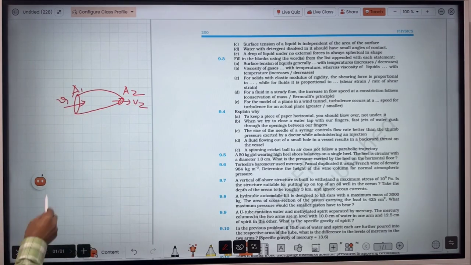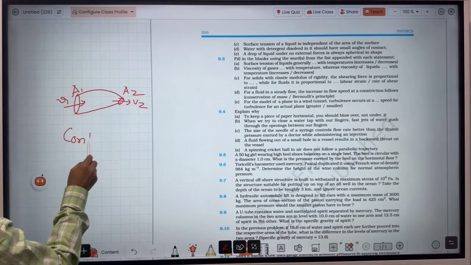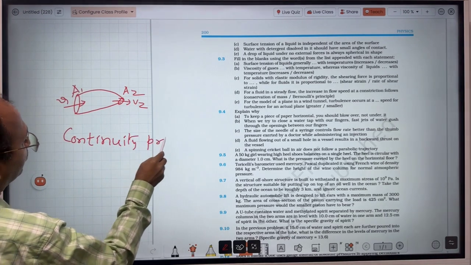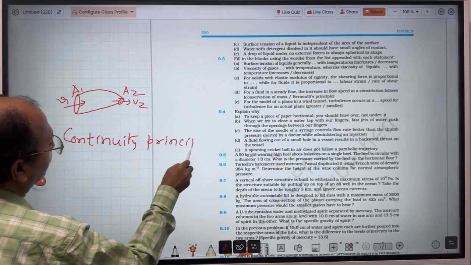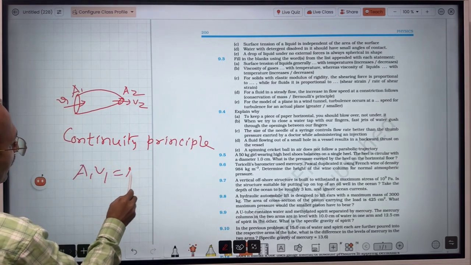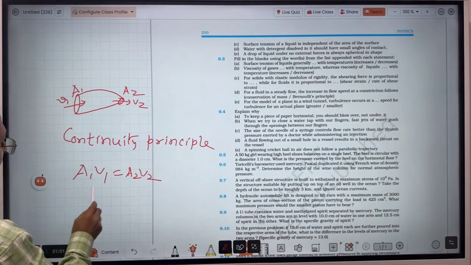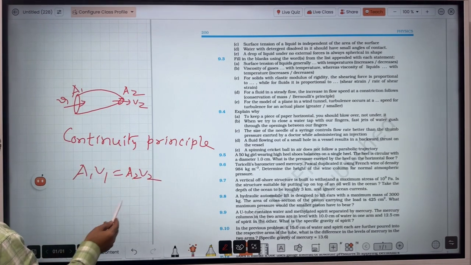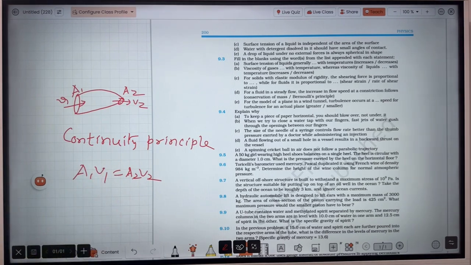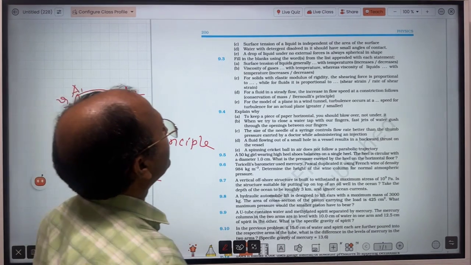So according to continuity principle, A1 V1 is equal to A2 V2. If A2 is less, then V2 will be more to keep the product the same. So this is due to continuity principle.